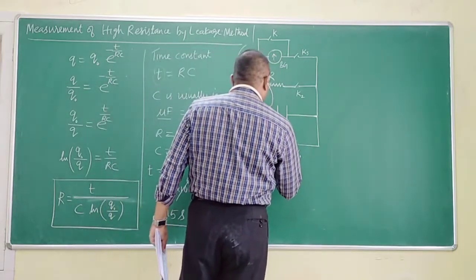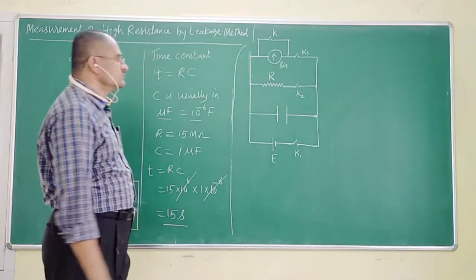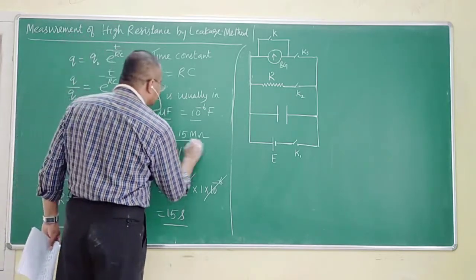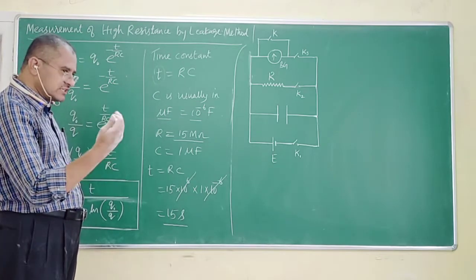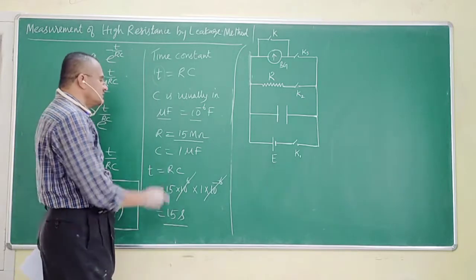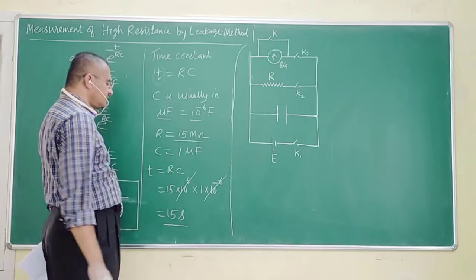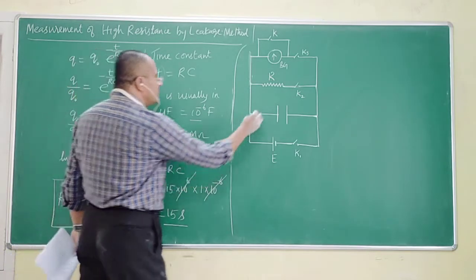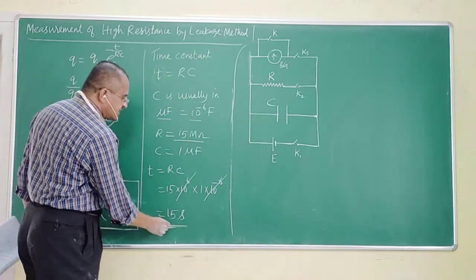Let us try to understand the working of the circuit now. Let us take this example. Supposing I am using a resistance of 15 mega. We have to determine this value. For the sake of understanding, if I have taken a value of resistance as 15 mega, and if I multiply R into C, with the capacitance being 1 microfarad, the time constant of the circuit becomes 15 seconds.